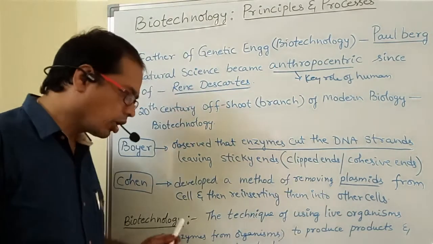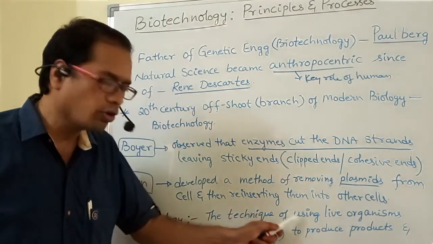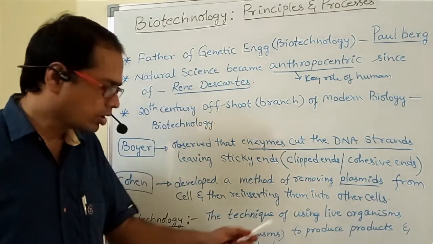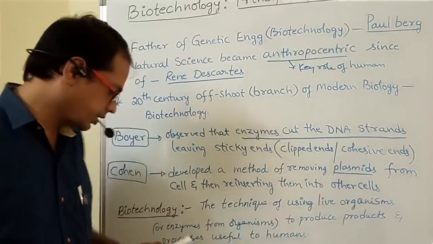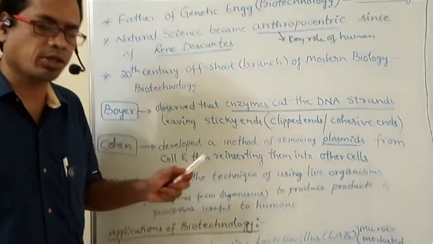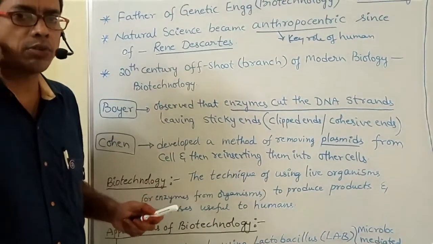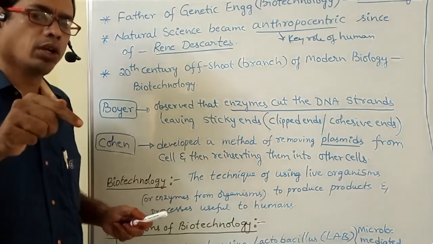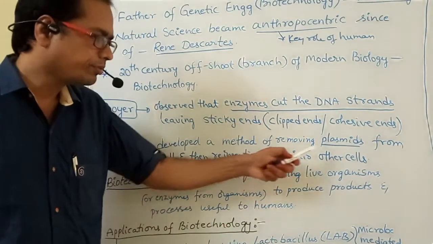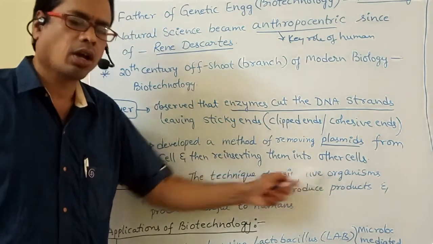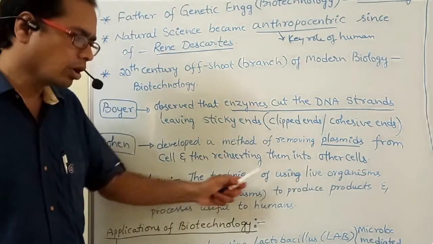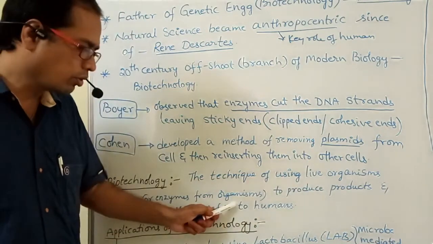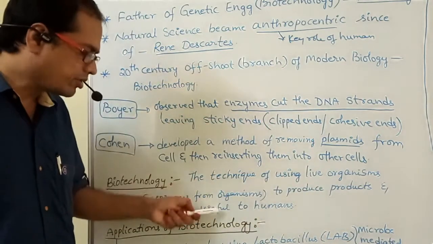Biotechnology means the technique of using live organisms. Don't say dead organisms. Using live organisms or enzymes from organisms. From those organisms, some enzymes are also present, and those enzymes are also useful to produce products. So organisms or enzymes from organisms are used to produce products and processes useful to humans. That branch is so called biotechnology.